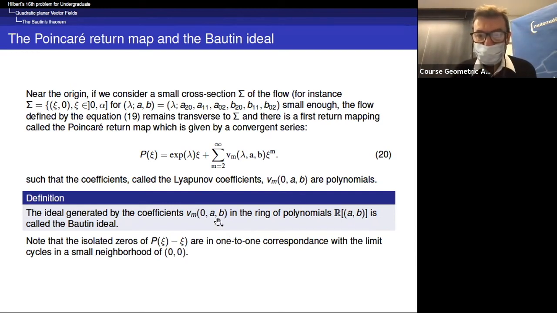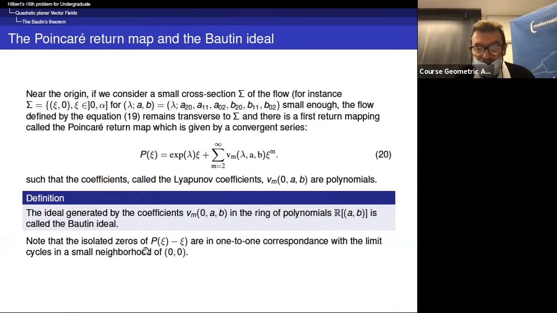So you see that Bautin understood that it is important to look at the ideal generated by the coefficients, the Lyapunov coefficients, if you like, in the ring of polynomials. And now we call it the Bautin ideal. This terminology was first described in an article that I wrote with Charles Pugh in JDE.